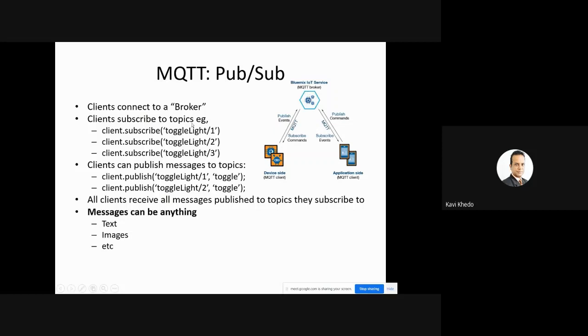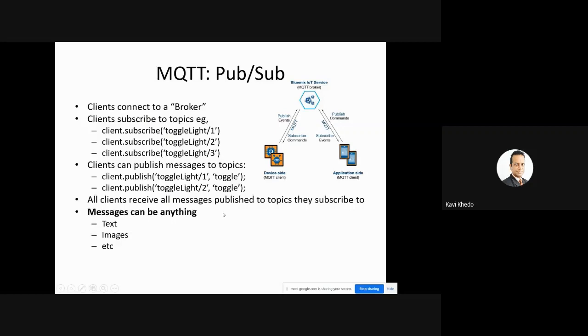Client subscribes to topic. Toggle light 1, toggle light 2, toggle light 3. I subscribe to all three lights. Client can publish messages to topics. So client.publish toggle light 1, toggle. That is, I want it to be toggled or not toggled. So all clients receive all messages published to topics they subscribe to. You should have subscribed to that topic for you to be able to get the value that is being published.